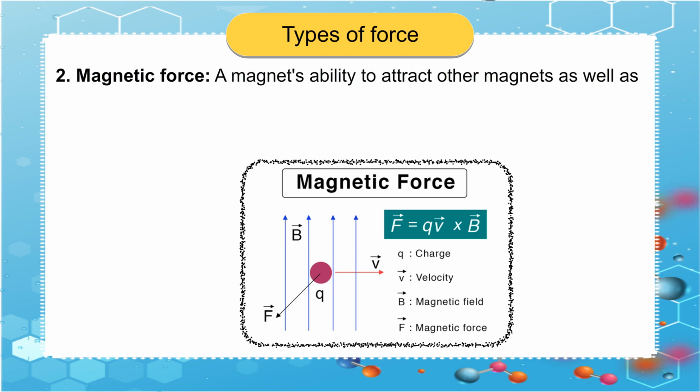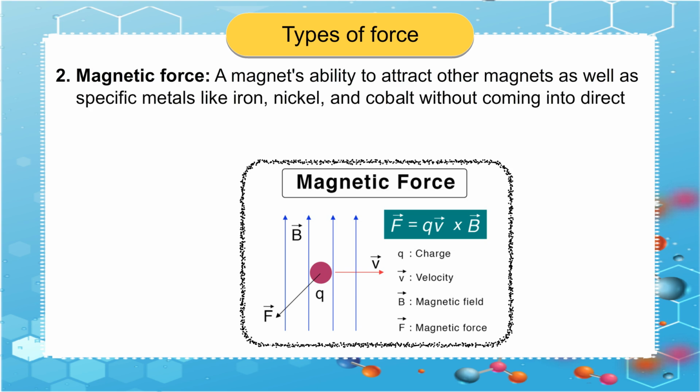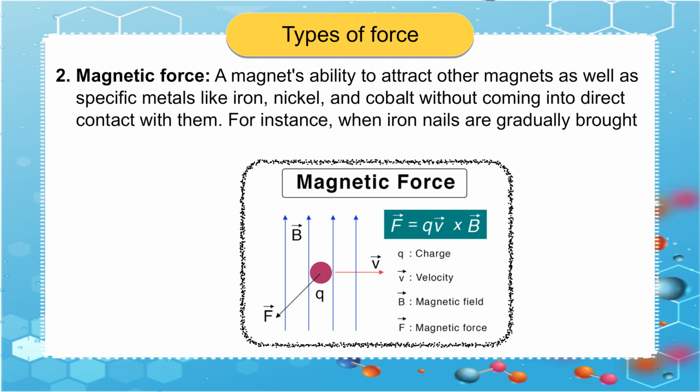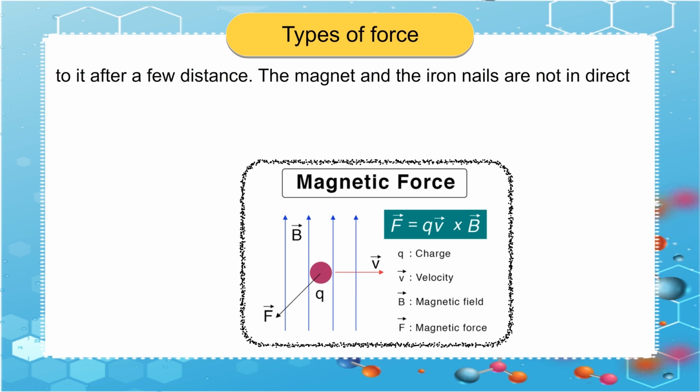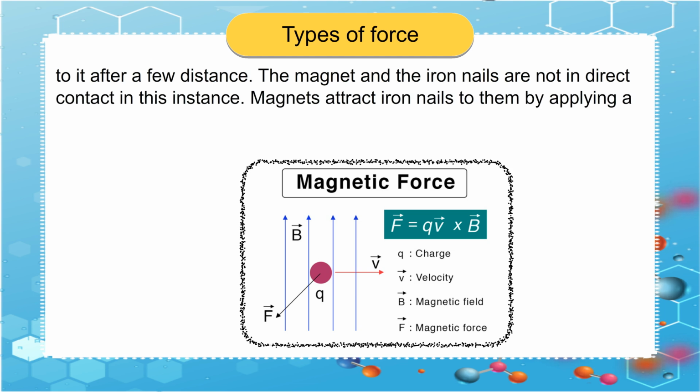2. Magnetic force. A magnet's ability to attract other magnets as well as specific metals like iron, nickel, and cobalt without coming into direct contact with them. For instance, when iron nails are gradually brought close to a magnet, they will abruptly jump in its direction and adhere to it after a short distance. The magnet and the iron nails are not in direct contact in this instance. Magnets attract iron nails to them by applying a magnetic force on them.